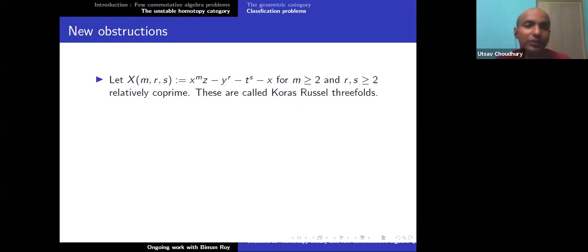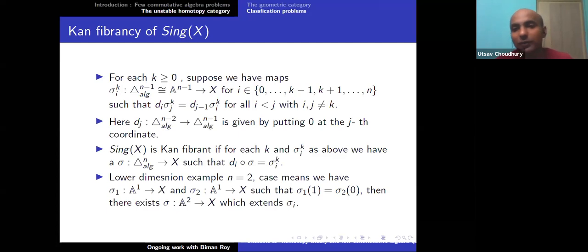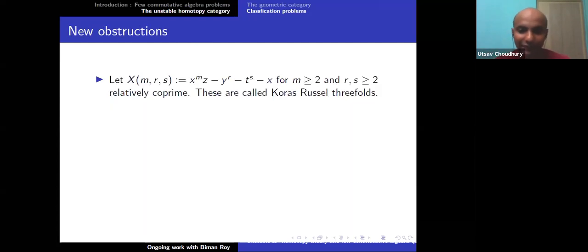So this is precisely what cofibrancy means. So the question is again, of course, which kind of spaces are cofibrant? For a given affine K-scheme X, for which X do I have Sing X cofibrant? So now I have this new obstructions part, which will be like the finishing bit. Look at the following equation: x^m z minus y^r minus t^s minus x, for m greater than or equal to 2 and r greater than or equal to 2. Of course, r and s are relatively coprime. These are called Koras-Russell threefolds.